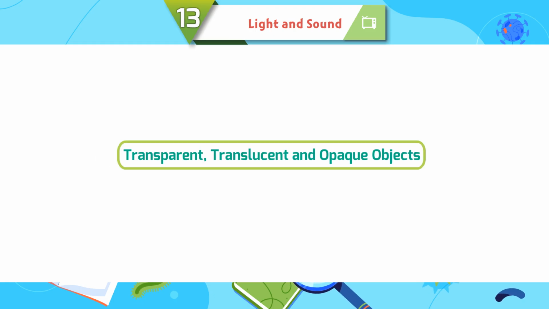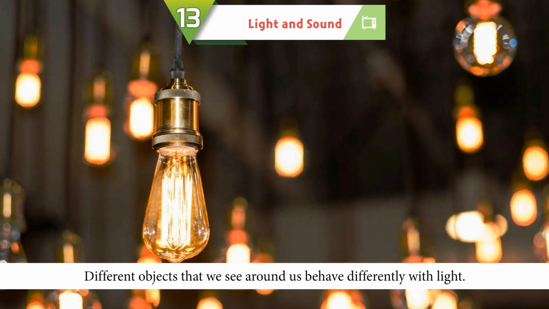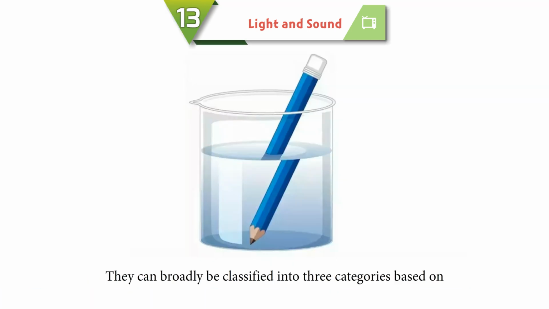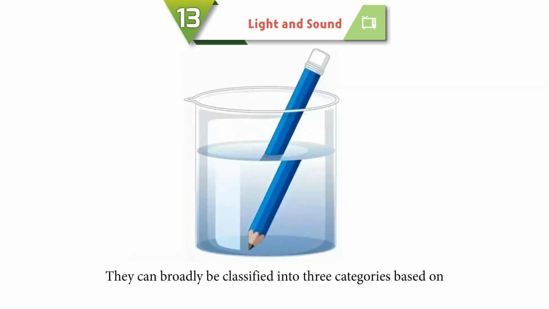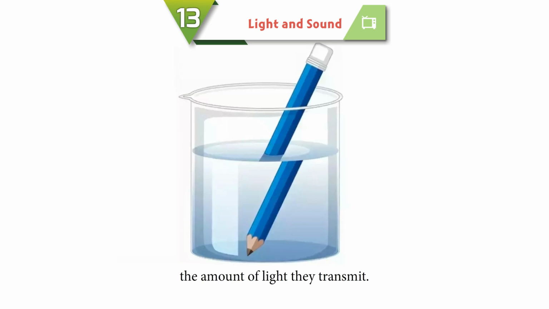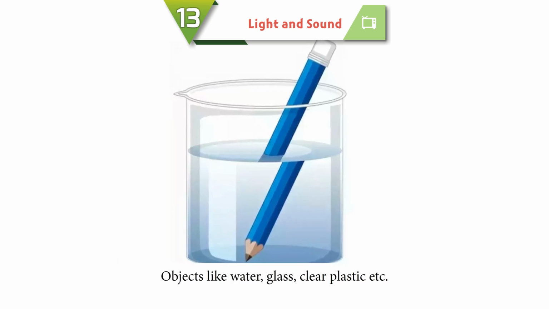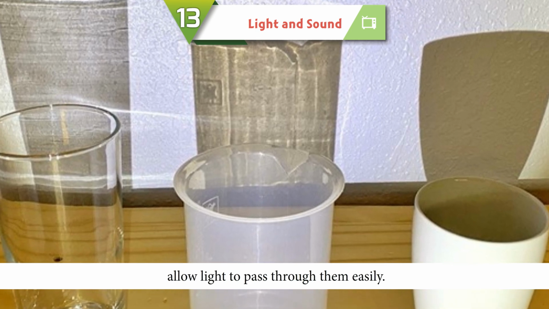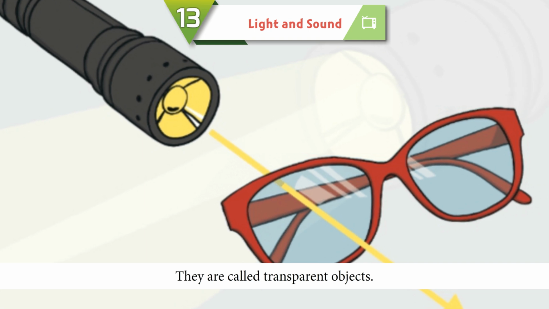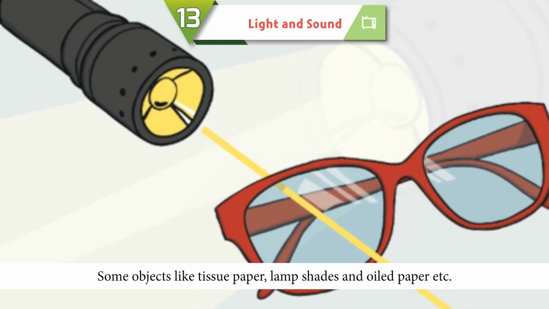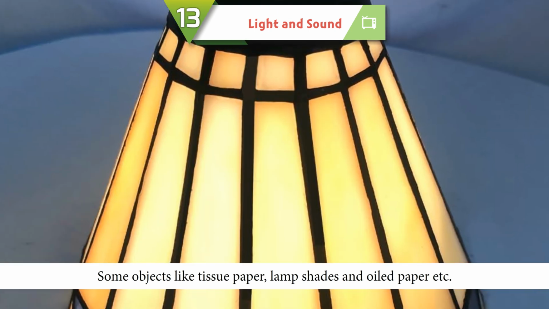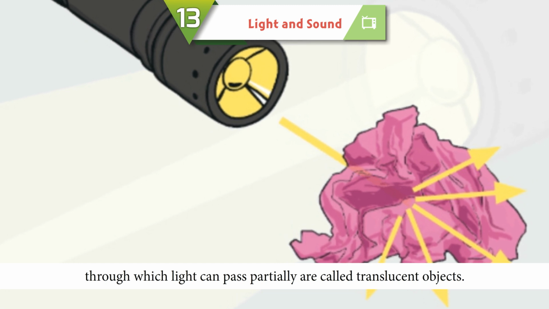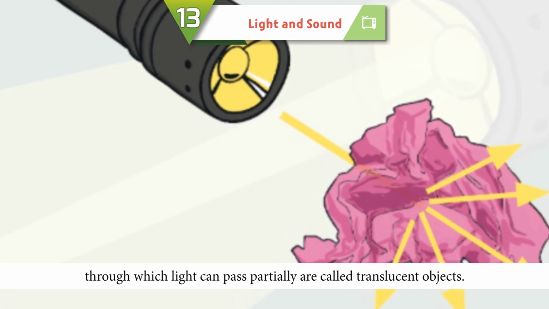Transparent, translucent, and opaque objects. Different objects that we see around us behave differently with light. They can broadly be classified into 3 categories based on the amount of light they transmit. Objects like water, glass, clear plastic, etc. allow light to pass through them easily. They are called transparent objects. Some objects like tissue paper, lampshades, and oil paper, etc., through which light can pass partially, are called translucent objects.